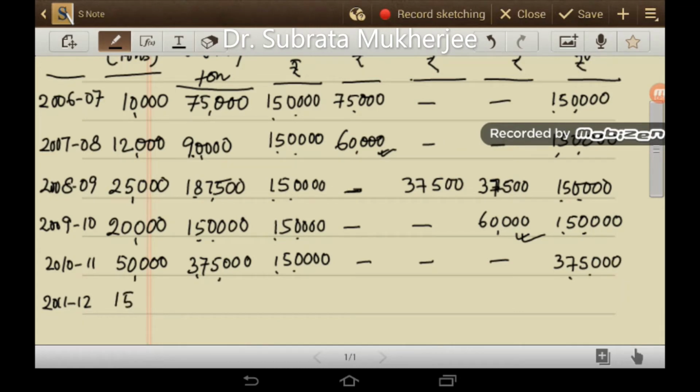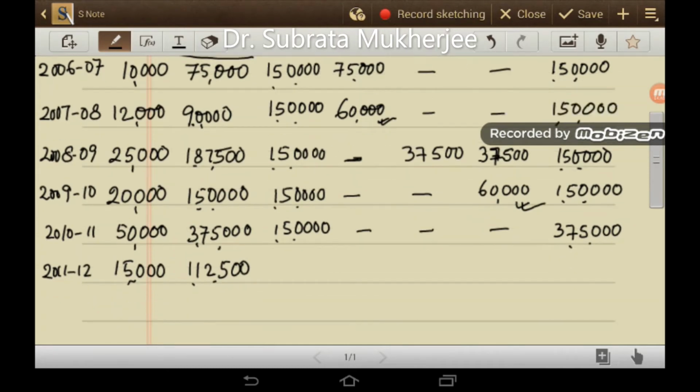In 2011-12 there was a strike, and output was 15,000 tons. So 15,000 into 7 rupees 50 paise will be 1,12,500. Now in the year of strike, the minimum rent will be reduced to 60%. So this will be 60% of 1,50,000.